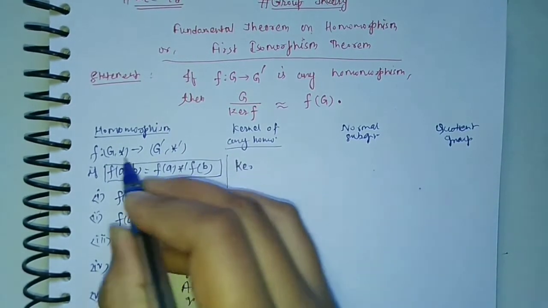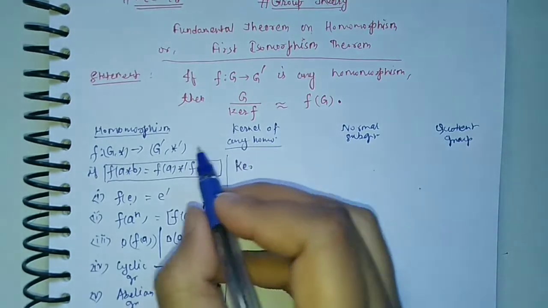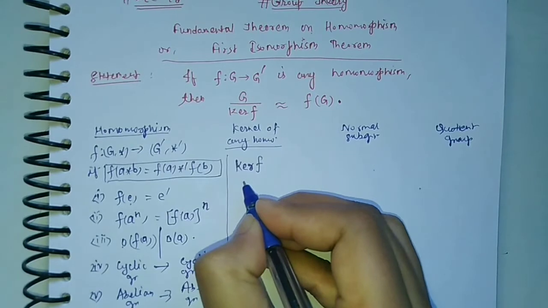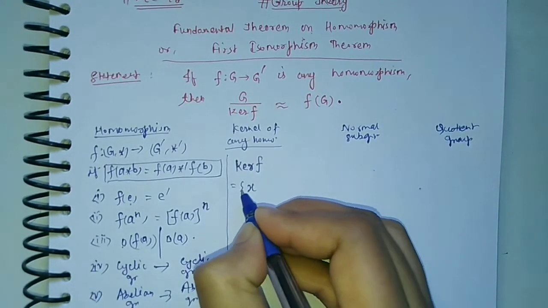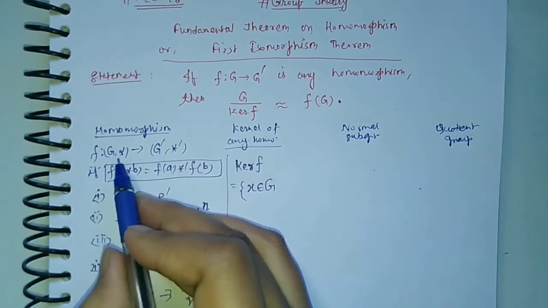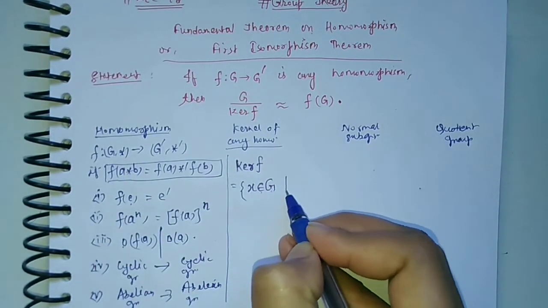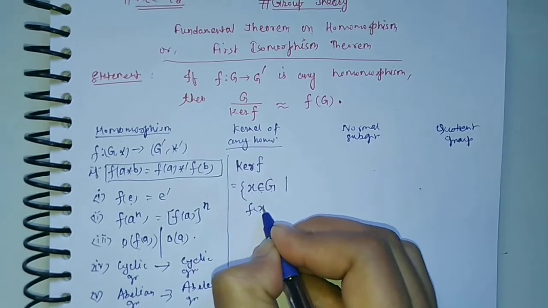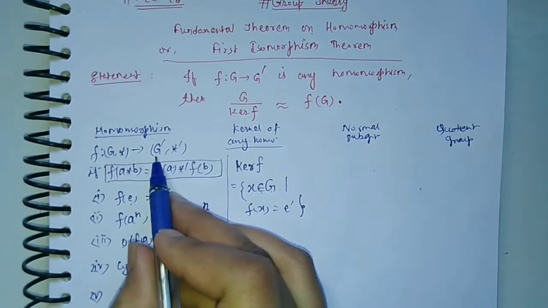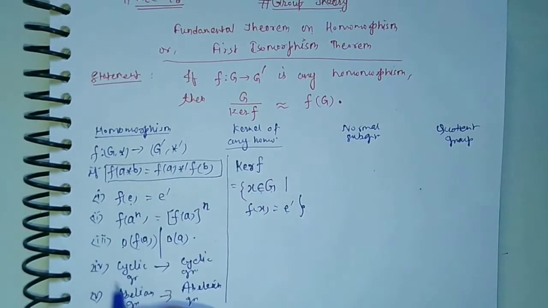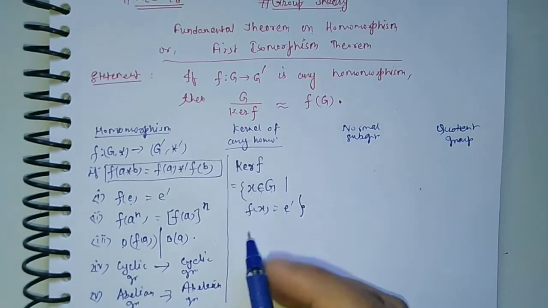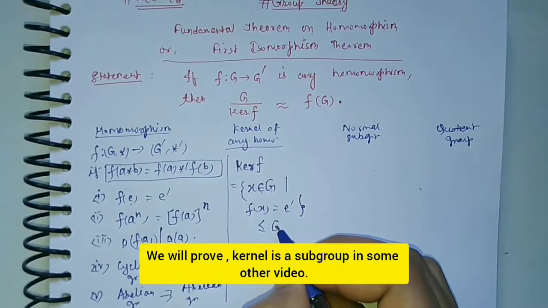Let f be any homomorphism, then the kernel of f is denoted by ker f, and it is equal to the set where elements are from the domain, that is x belongs to G, such that f of x is equal to e dash, where e dash is the identity element from the codomain G dash. So this is the set which is called the kernel of homomorphism f, and this is a subgroup of the domain G.